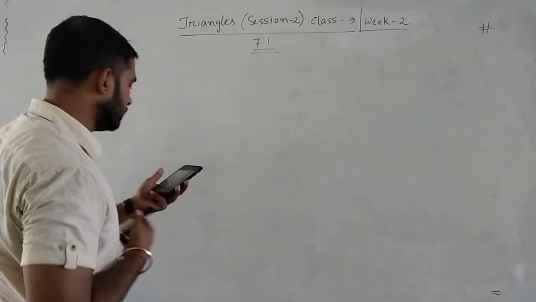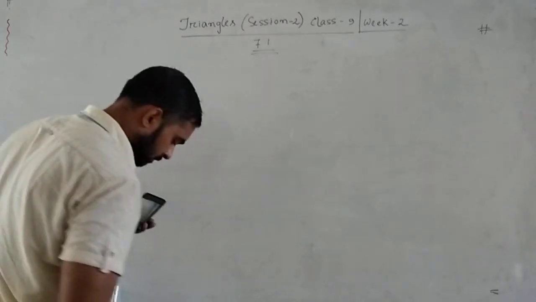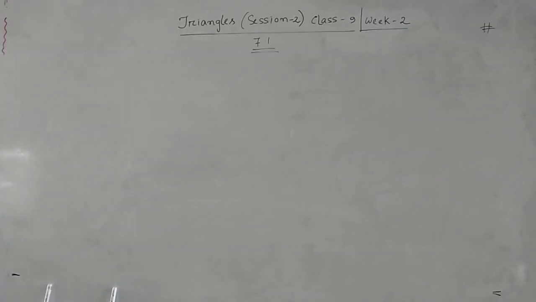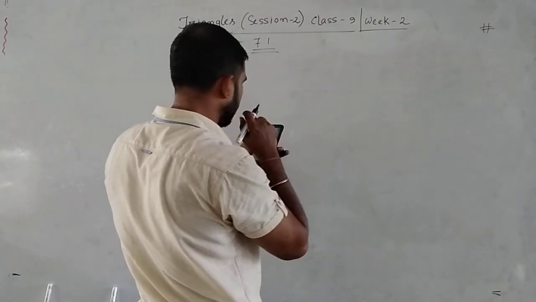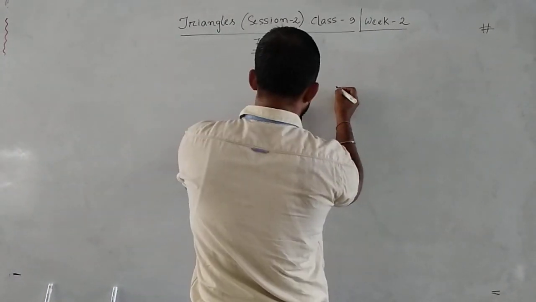Now see question number 4. In this question, a diagram is given. First, let me draw a diagram.